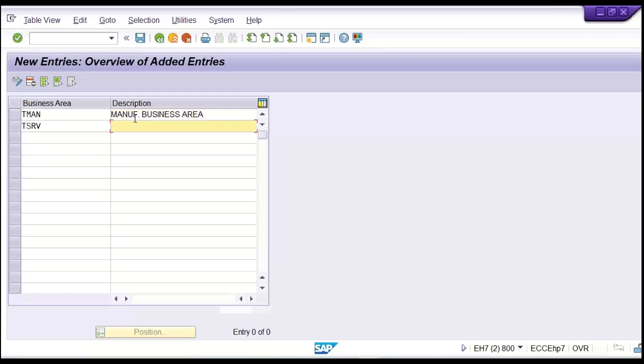I'm just typing in shortcut: service business area. Just press the enter button and save it, Control S.